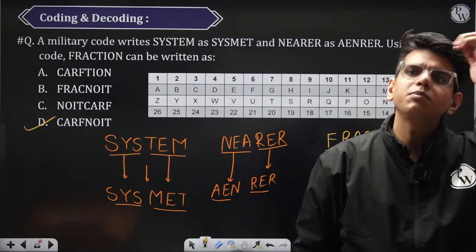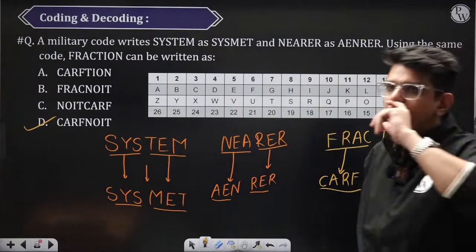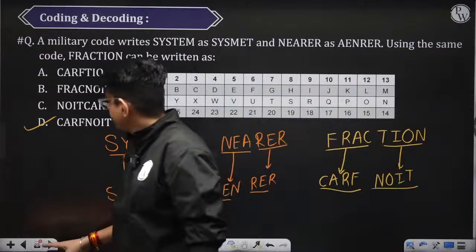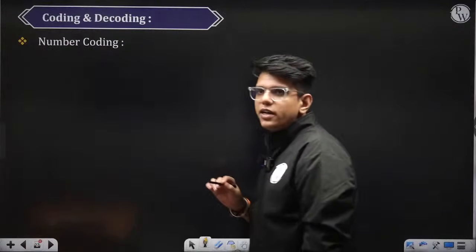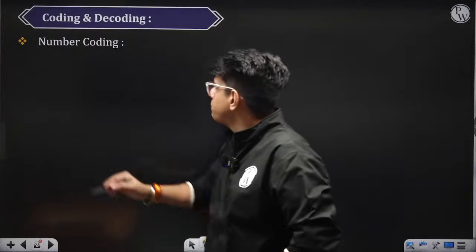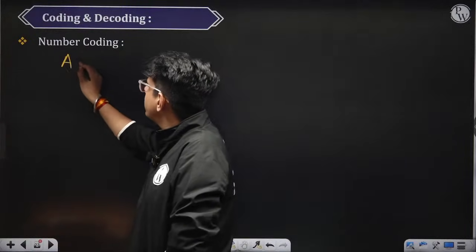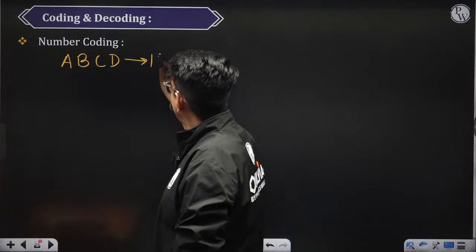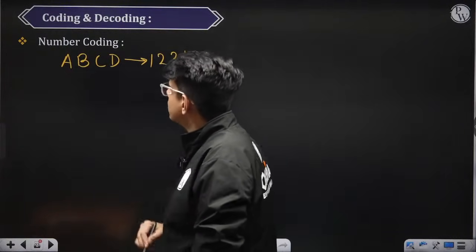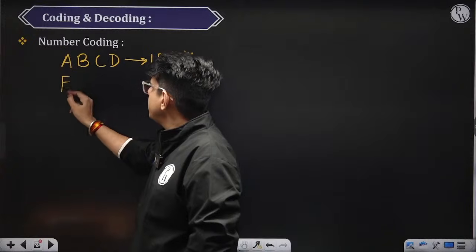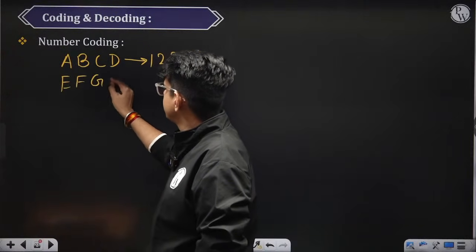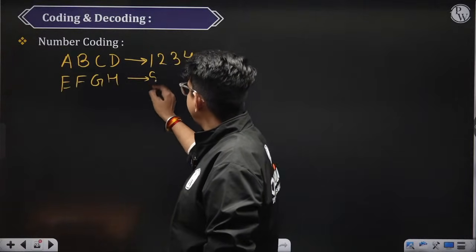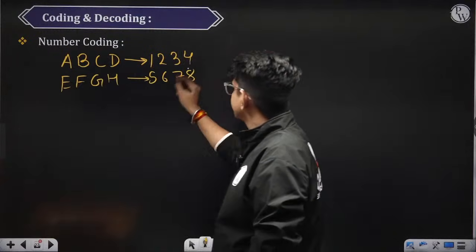Done? समझ में आ रहा है ना? चले आगे? चलो next पे चलते हैं फिर. So basically number coding में, suppose for example, if I tell you the code for A, B, C, D is 1, 2, 3 and 4. If I tell you the code of E, F, G, H is 5, 6, 7, 8.